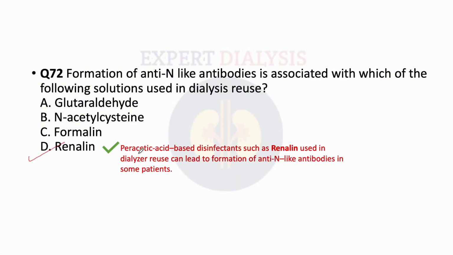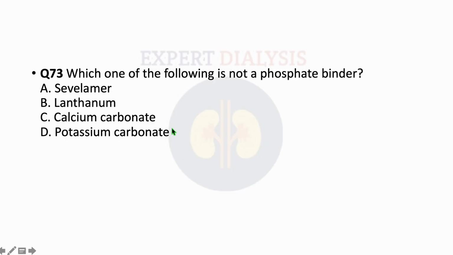And now why renalin? Peracetic acid based disinfectants such as renalin used in dialysis reuse can lead to the formation of anti-N like antibodies in some patients. So that's why, whenever you are in examination and the question asks about anti-N antibodies formation, your answer will be renalin.